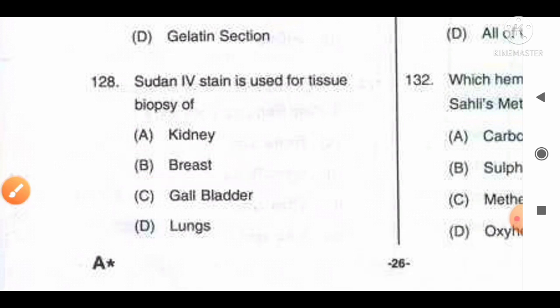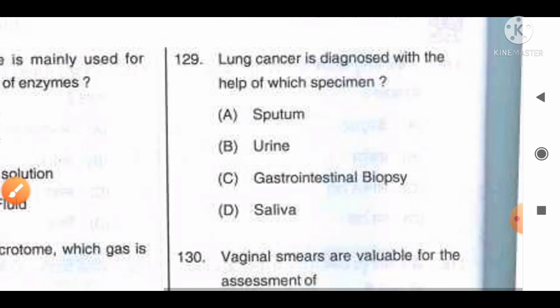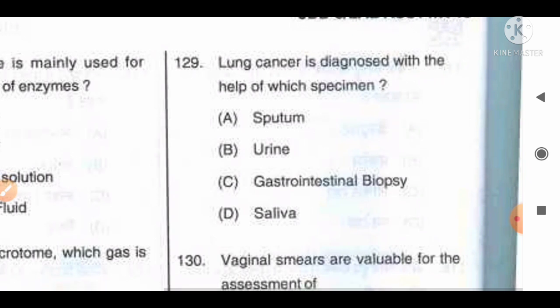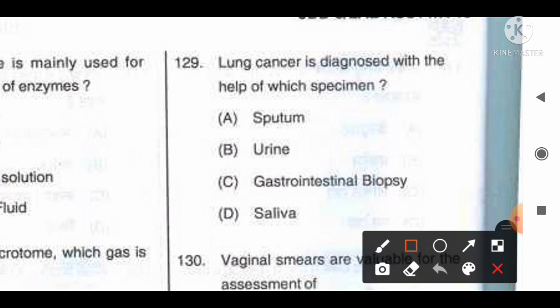Move to the next question, number 129. Lung cancer is diagnosed with the help of which specimen? The options are A, sputum, B, urine, C, gastrointestinal biopsy, D, saliva. The information available regarding this question is that sputum cytology or X-ray of lung gives the idea about lung cancer. So usually a sputum sample or specimen should be collected to detect or diagnose lung cancer. Option A is the correct answer for this question.